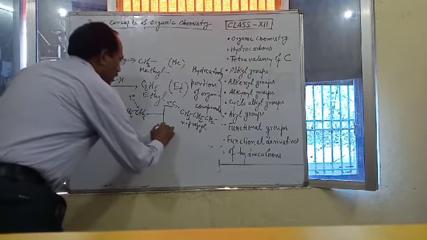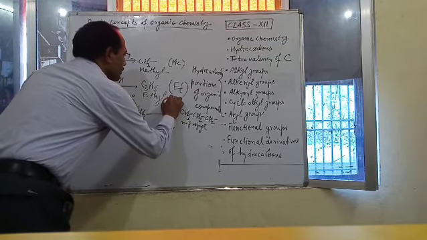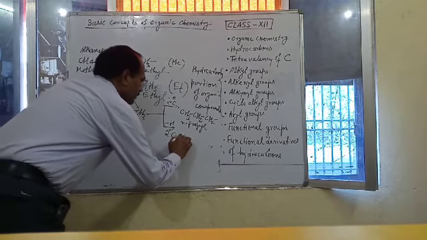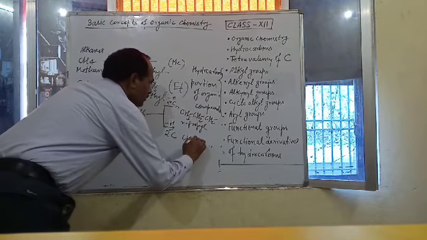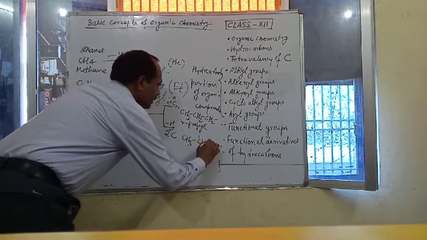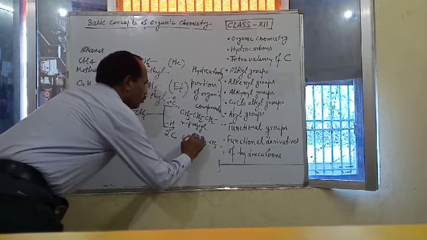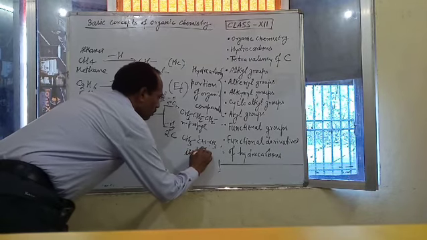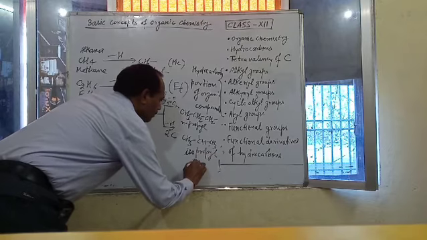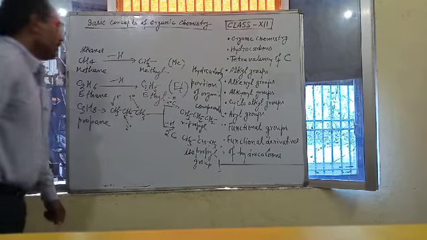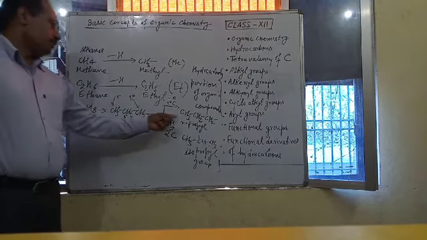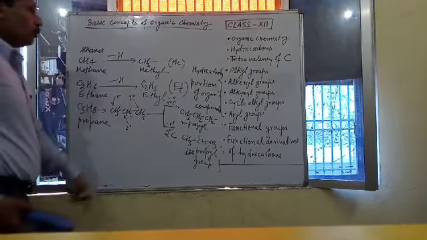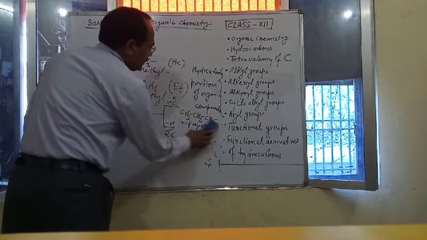And when a hydrogen atom is removed from 2 degree carbon, we get a secondary alkyl group, that is the isopropyl group. Methyl group, ethyl group, normal propyl group, and isopropyl group: these are alkyl groups.